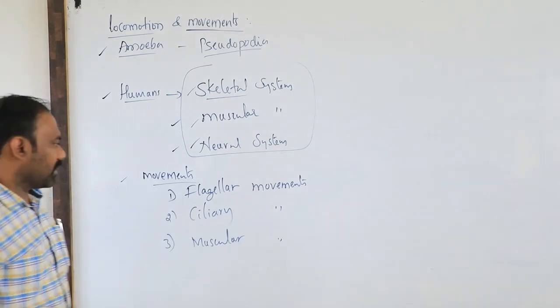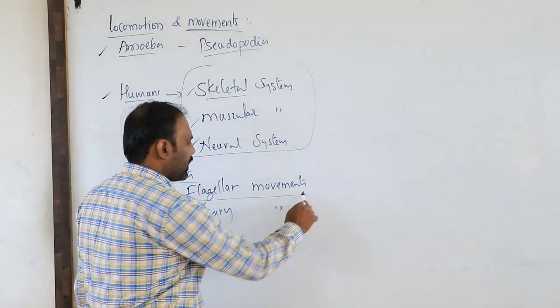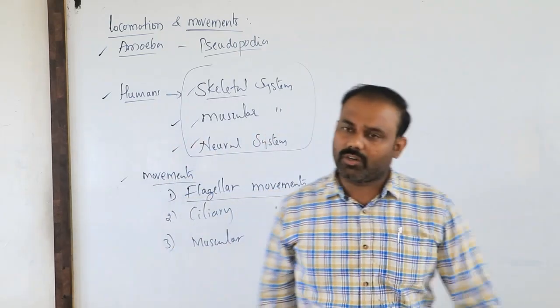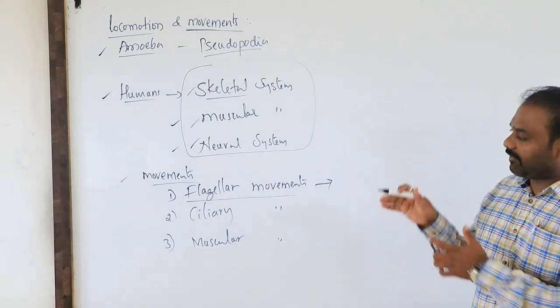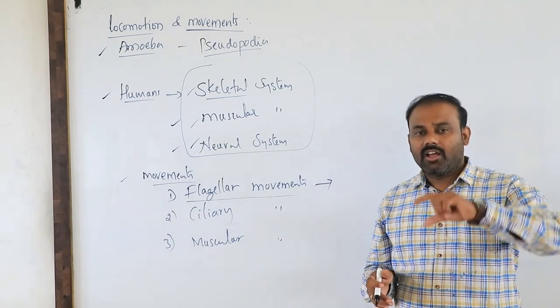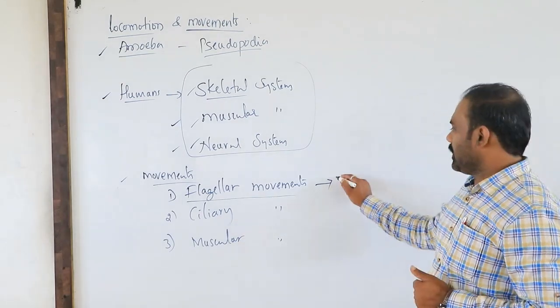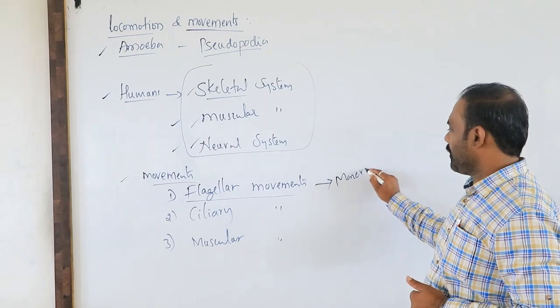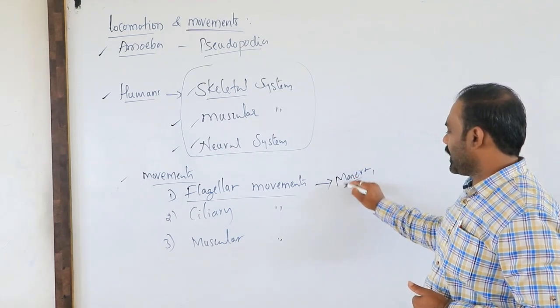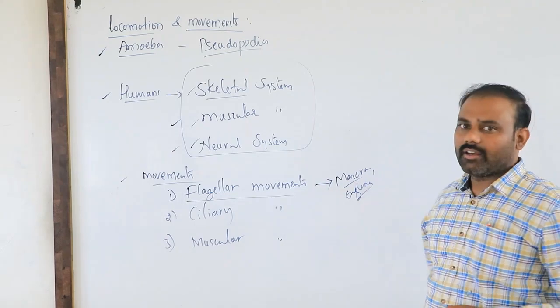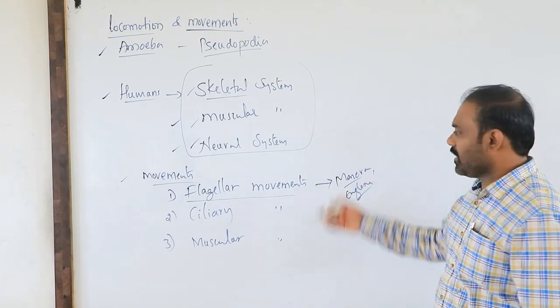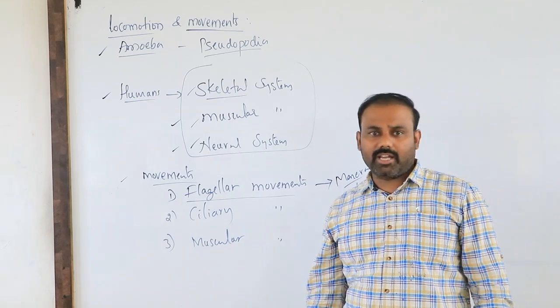Very simple to understand: in flagellar movements, as we know the word flagella, flagella mainly act as a locomotory organ. When we take examples of Monera, Euglena and some other protistans, they have flagella as their locomotory organ.